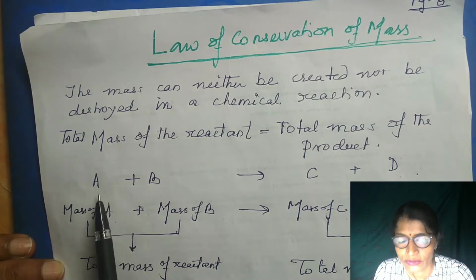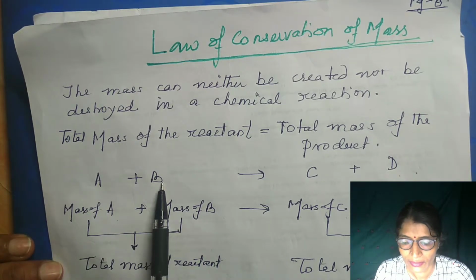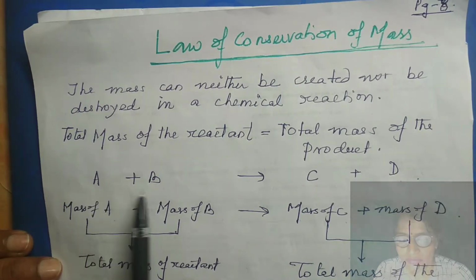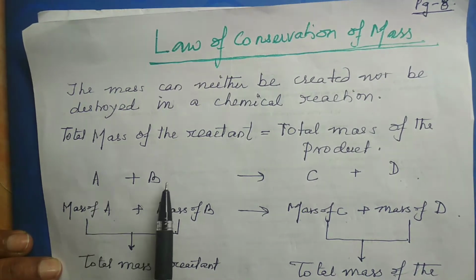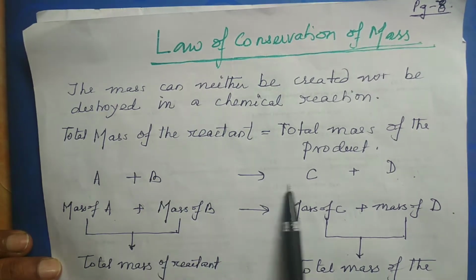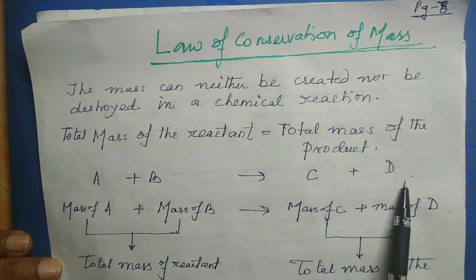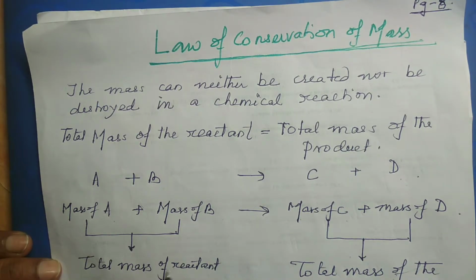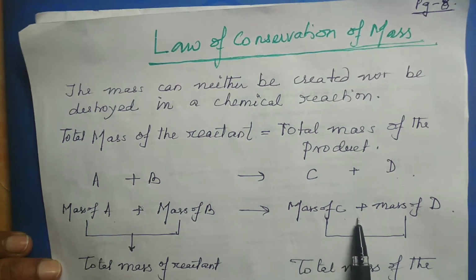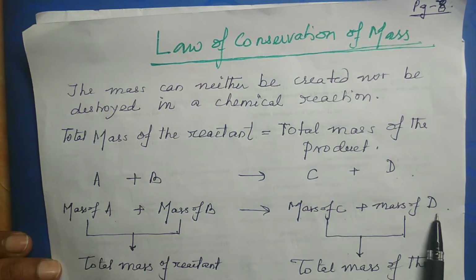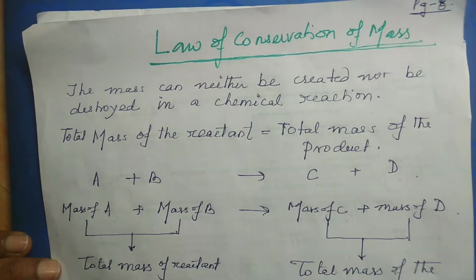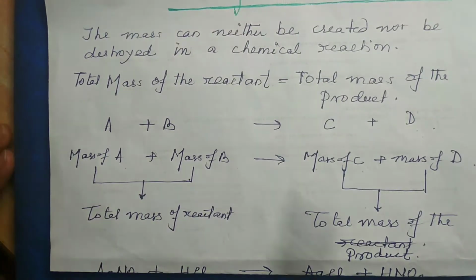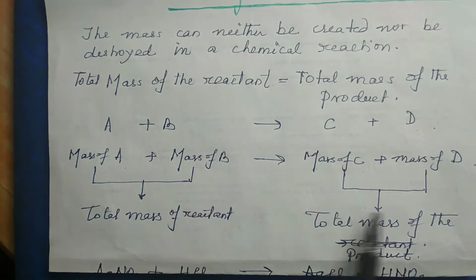For example, suppose the two reactants are A and B, and they give the products C and D. Then the total mass of the reactants, that is the mass of A plus B, is equal to the total mass of C plus D. That is the total mass of the reactants is equal to the mass of the products, according to the law of conservation of mass.